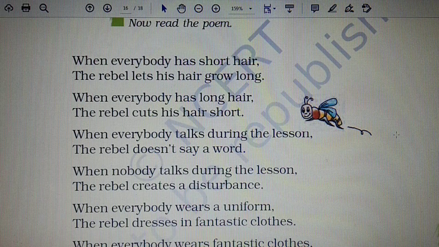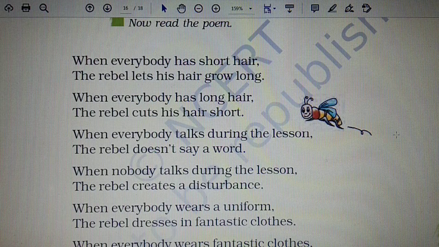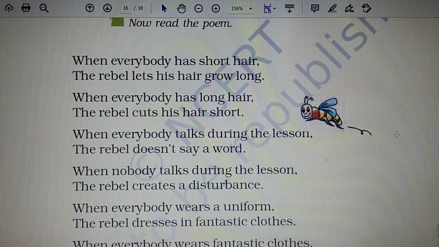When the rebel sees a group of people having short hair, he would allow his hair to grow long because he gets some pleasure. He derives some sort of happiness and satisfaction by going against the rules.